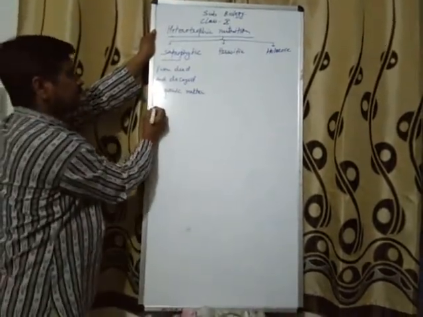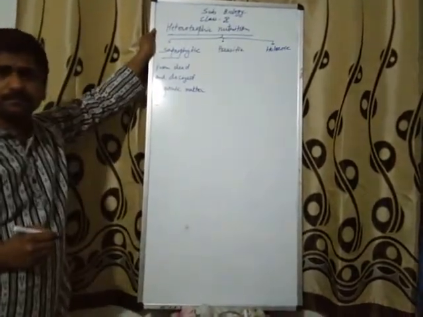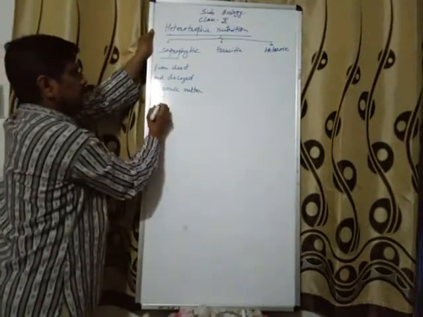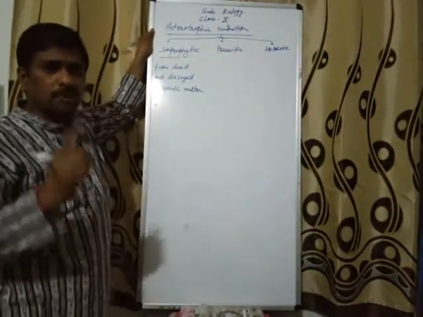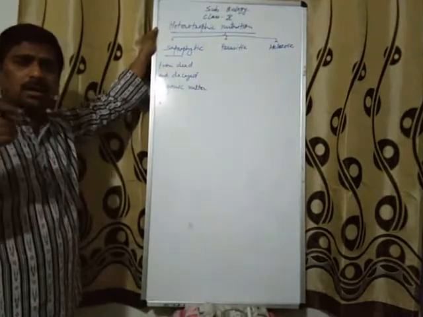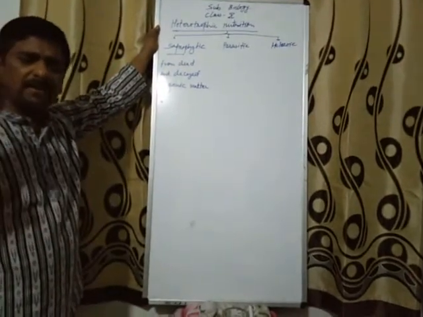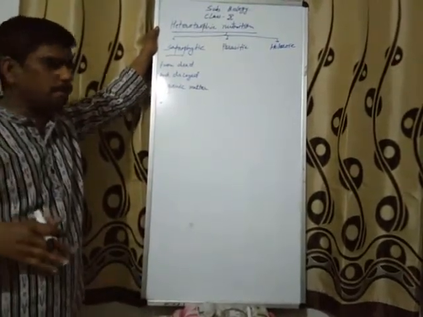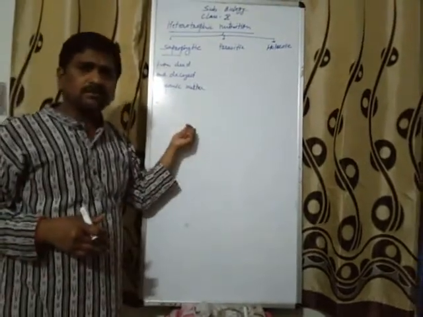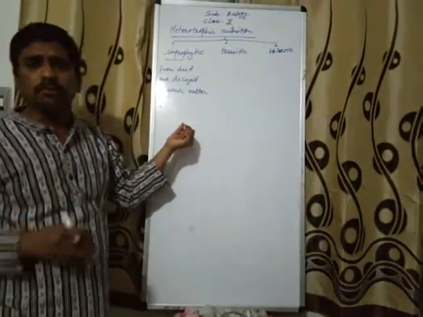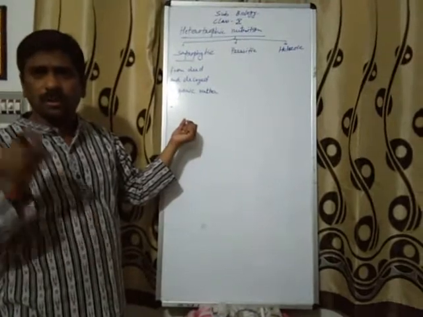And in this mode of nutrition, one thing you should know: the body of any organism can utilize food only in the simpler form.